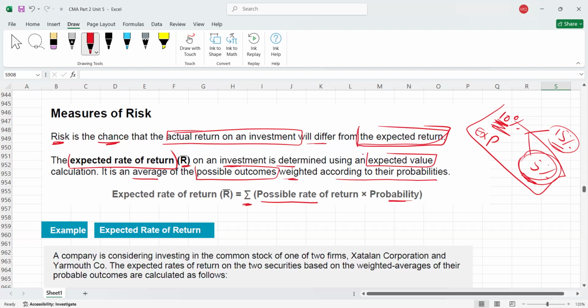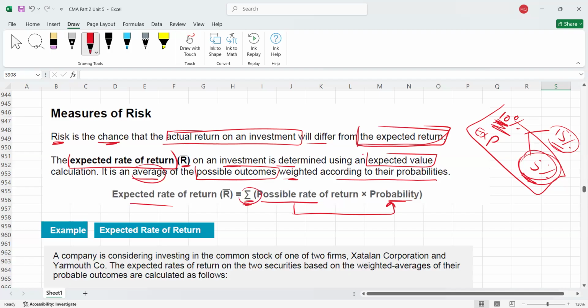If you multiply the possible rate of return with the probability, meaning the chances, you will get the average value. And once you make the summation of all these values, the summation is called